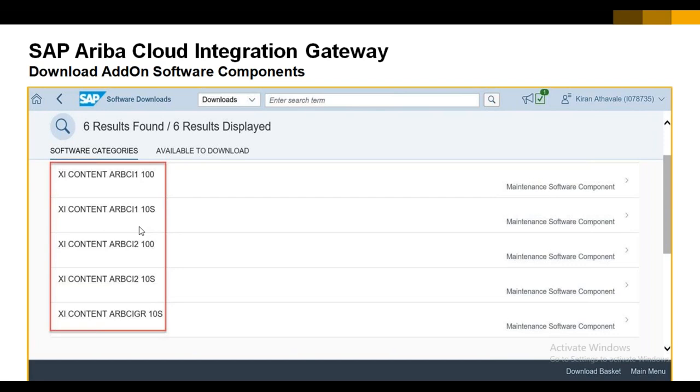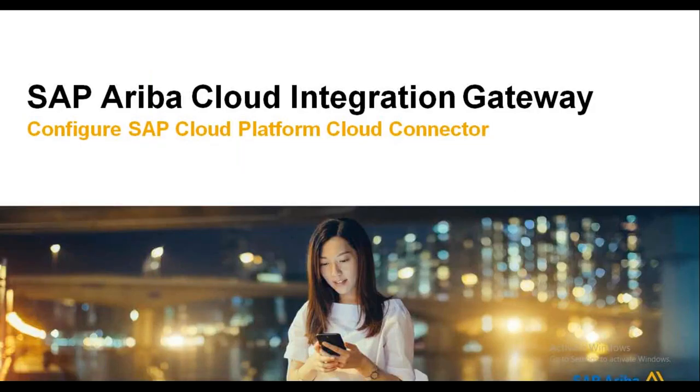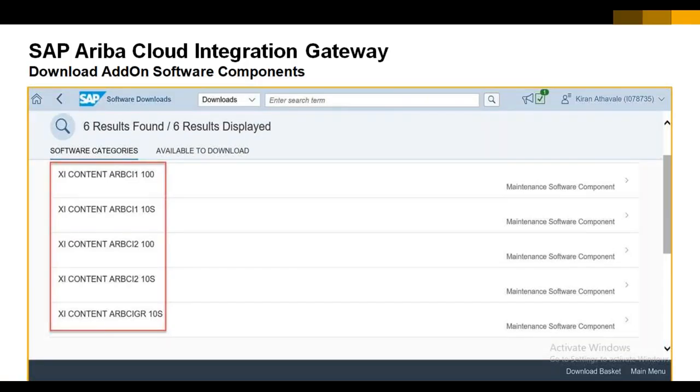So the basis team will check what the compatibility is, and accordingly they have to download that particular software category. Once they download it, this additional configuration relevant to your middleware part will be available there.